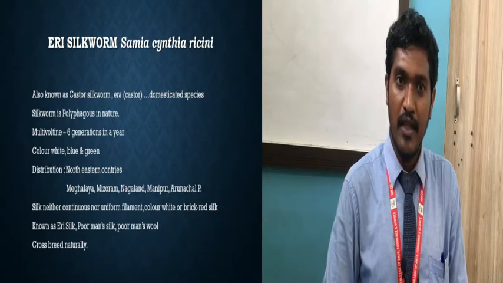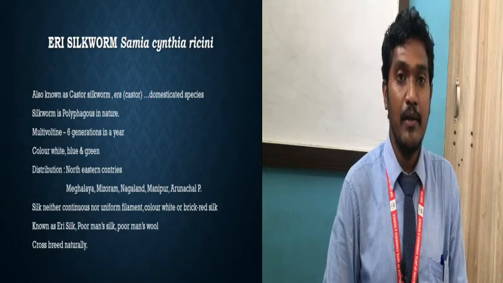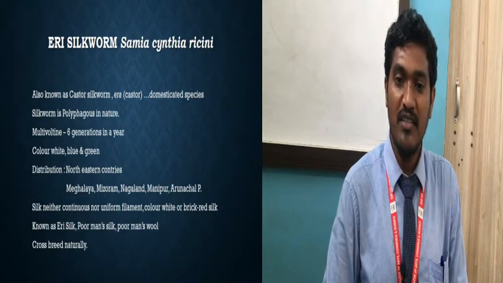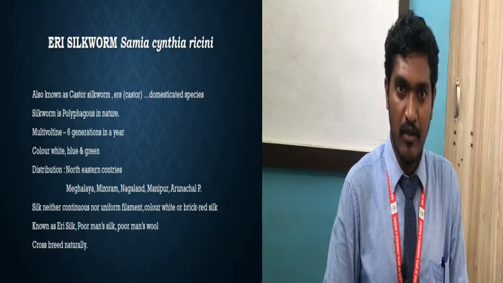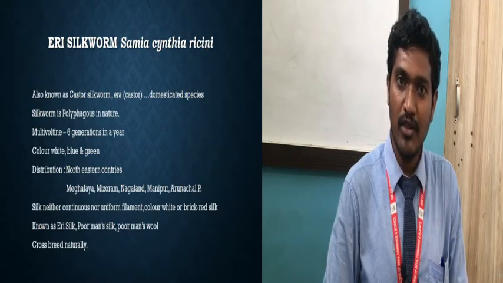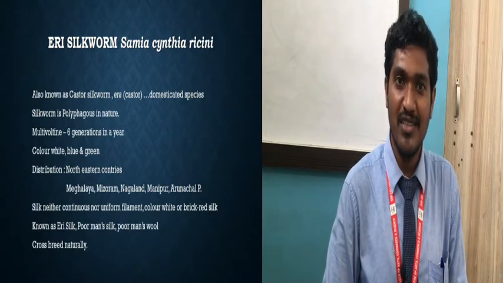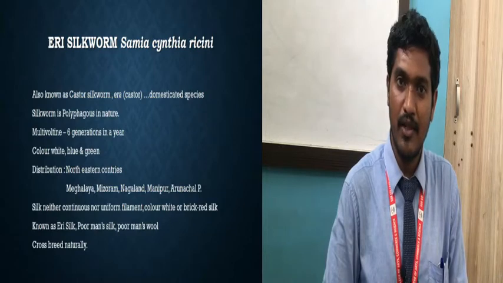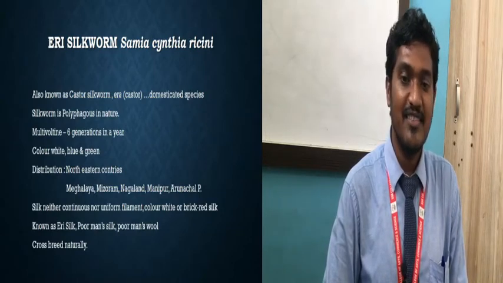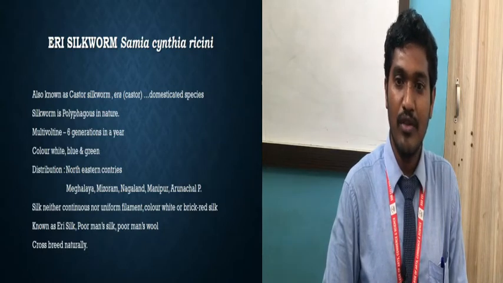Then what will its breeding habit be? It is multivoltine. Multivoltine means more than one generation in a year can be obtained. How many generations? It is given that 6 generations in a year can be carried out with the help of these silkworms.